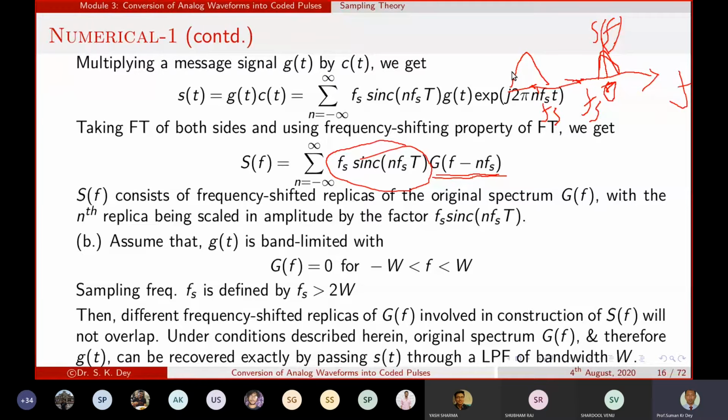So now if I draw the spectrum for S of f, definitely it is the shifted version, and if we use it for all the values, we will get a signal over there, yes or no?